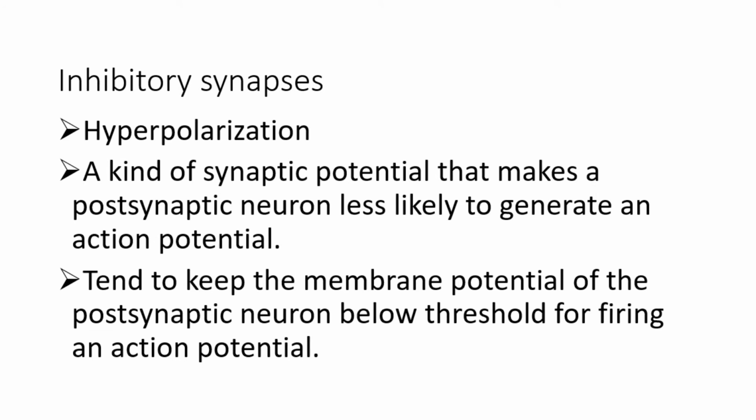Inhibitory synapses. Hyperpolarization. A kind of synaptic potential that makes a postsynaptic neuron less likely to generate an action potential. It tends to keep the membrane potential of the postsynaptic neuron below the threshold for firing an action potential.